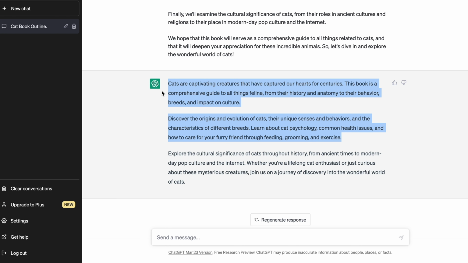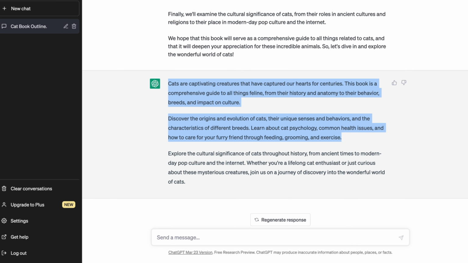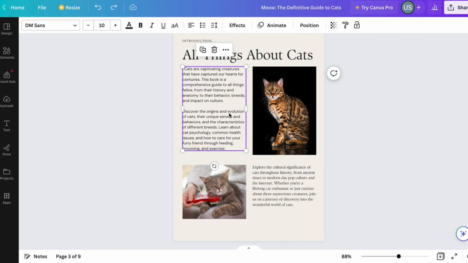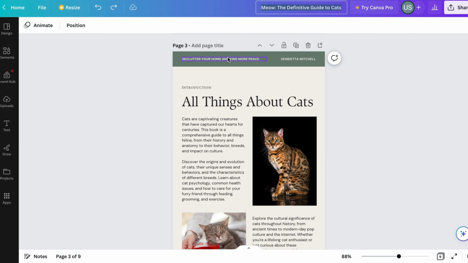Before inserting the new text, let's remember to check for plagiarism. Once we have the new text, we can adjust the size and fonts on Canva if needed. Finally, let's update the header with our book title and author name, and our introduction page is complete.